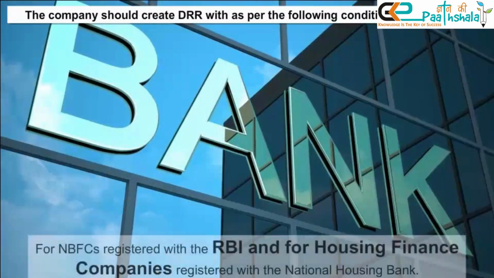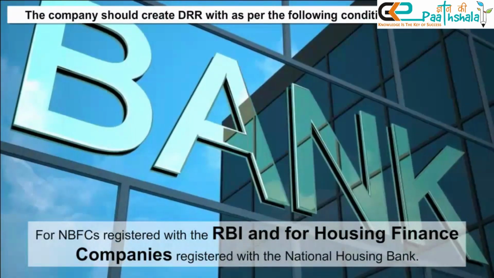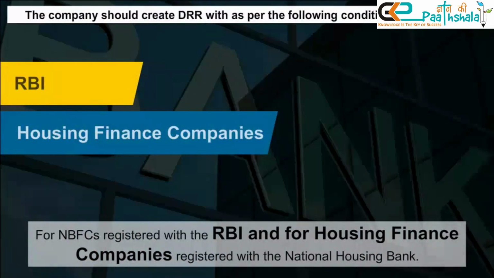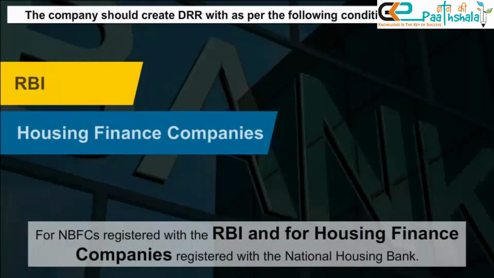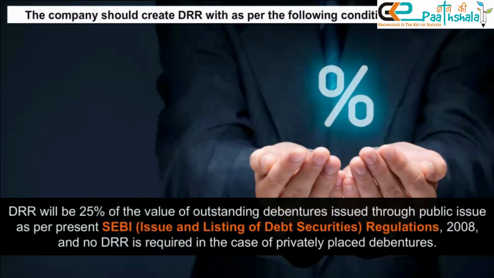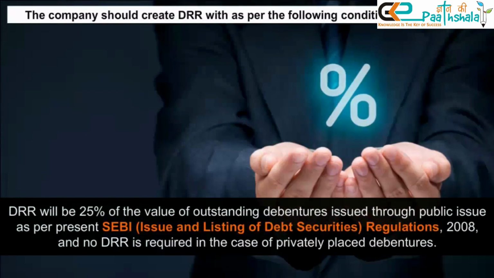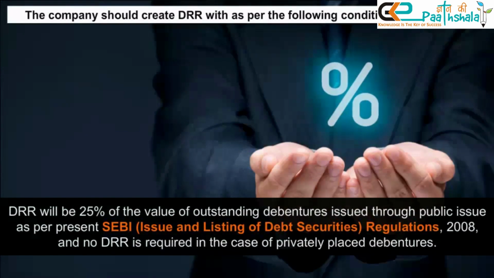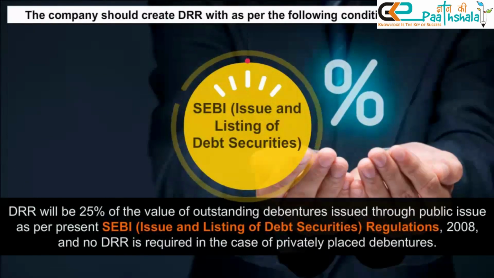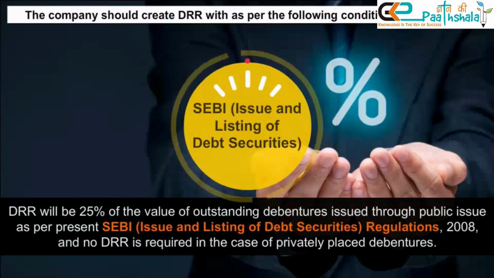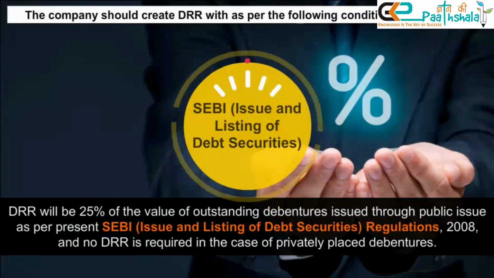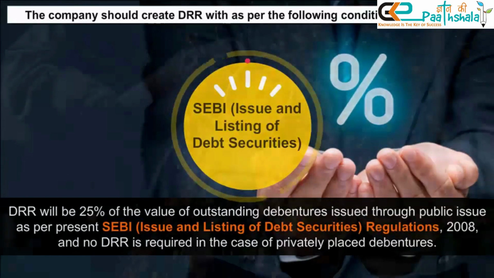2. For NBFCs registered with the RBI and for housing finance companies registered with the National Housing Bank, DRR will be 25% of the value of outstanding debentures issued through public issue as per SEBI (Issue and Listing of Debt Securities) Regulations 2008, and no DRR is required in the case of privately placed debentures. 3.